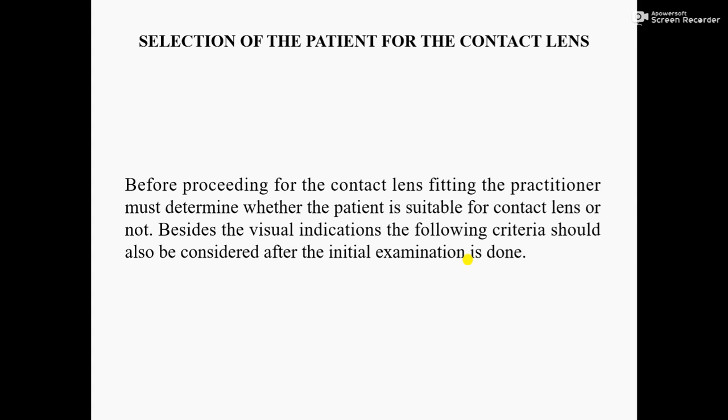Besides the visual indications, the following criteria should also be considered after the initial examination is done. Here, apart from visual indication, the following criteria should also be assessed.